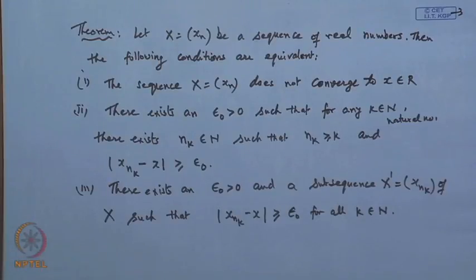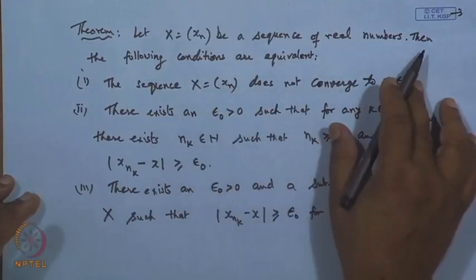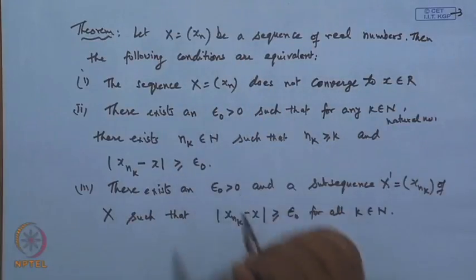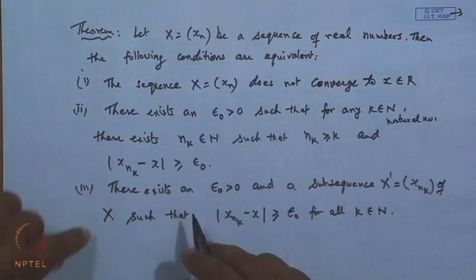Okay. So, what this shows is a proof. We will see that if x_n is a sequence of real numbers, then the following conditions are equivalent: the sequence x_n does not converge to x, which is equivalent to this, and equivalent to this.